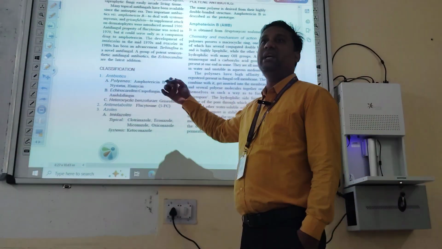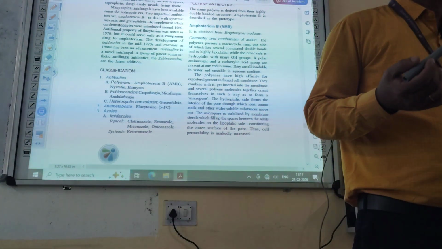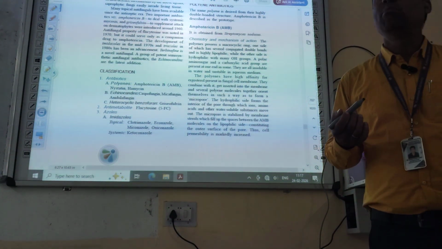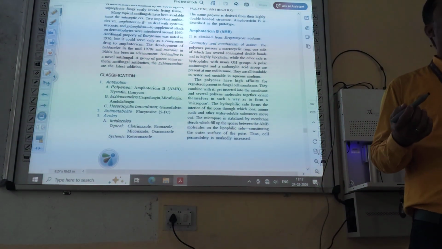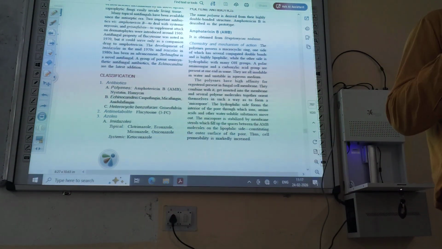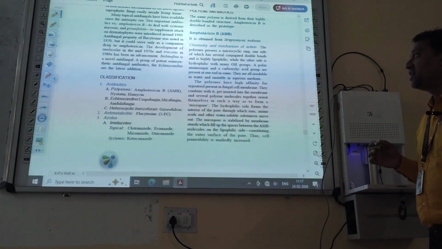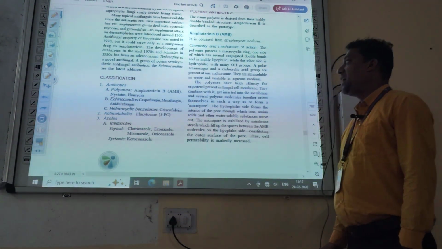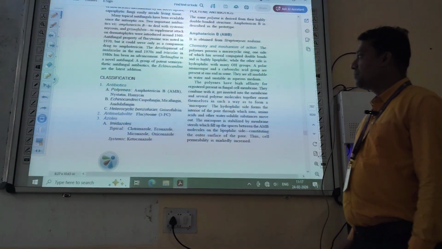What do you mean by polyene? What is the meaning of "ene"? Double bond. In a molecular structure, if there are multiple double bonds, if the antibiotic contains 4 to 7 double bonds, then it is known as a polyene antibiotic. Examples are amphotericin B, AMB, nystatin, hamycin, etc. These are polyene antibiotics.